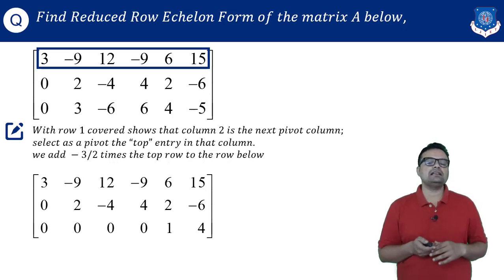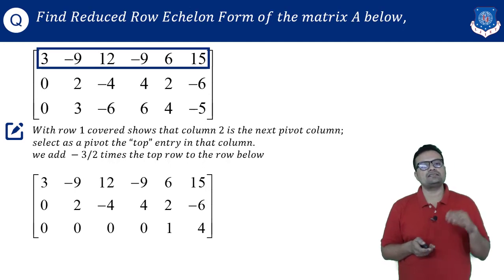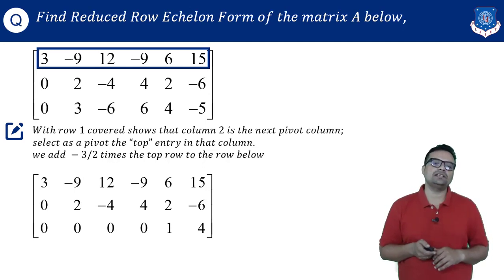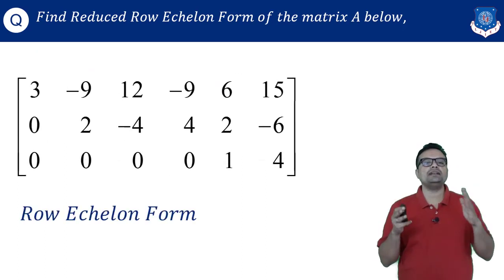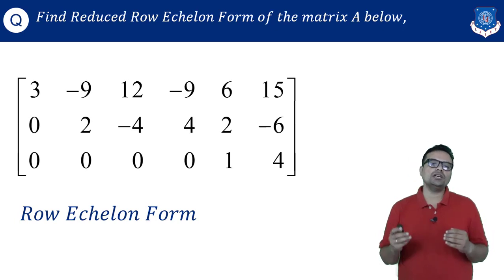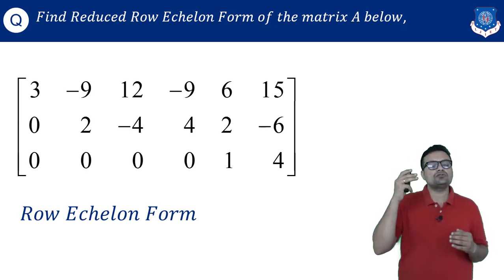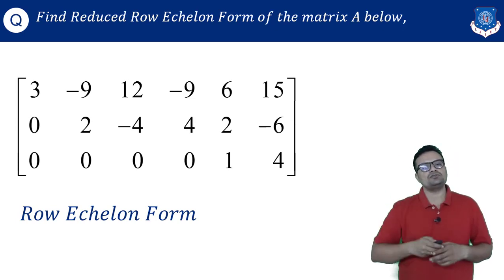So here you can see clearly that my pivotal columns are column number 1, column number 2 and column number 5, and the entries are 3, 2 and 1 respectively. This is nothing but the row echelon form of the matrix, and this is a valid row echelon form. Now I want to go for the reverse calculation. So select the bottommost pivot and convert the upper entries into 0.